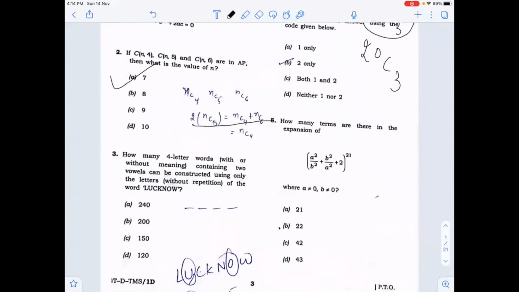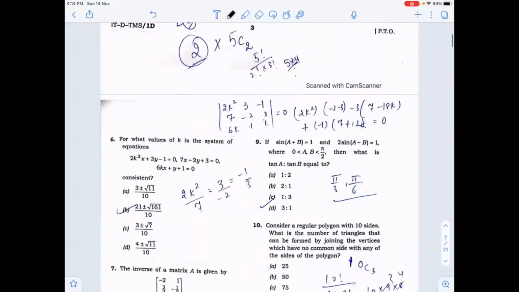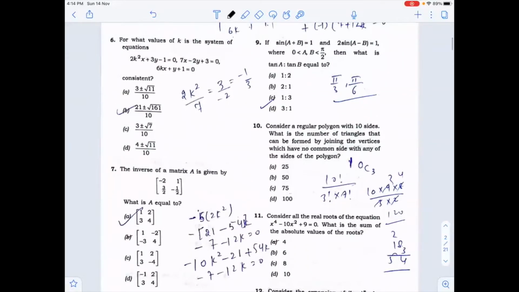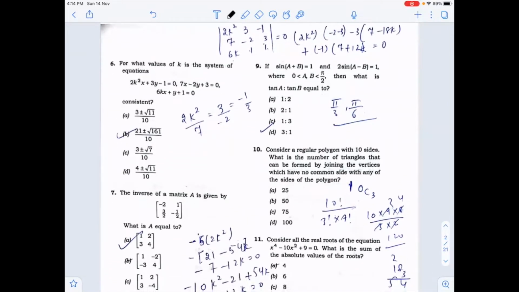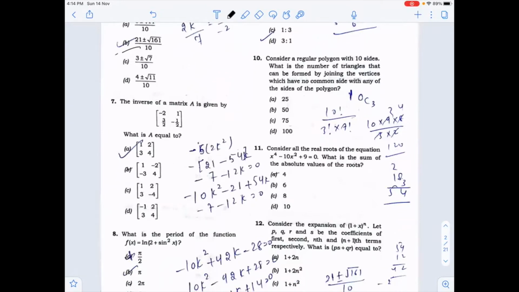Now in the fifth question, how many terms are there in the expansion? This is a binomial, because there are two constants here, a and b. So the number of terms will be n plus 1. Now after that, sixth: for what value of k is the system of equations consistent? The system of equations is consistent if the determinant is equal to 0. If you solve the determinant, you can find the value of k, and that will come out to be B.